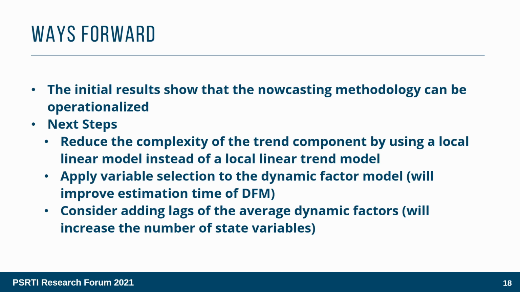We would try to reduce the complexity of the trend component, or the mean specification, by using a local linear model instead of a local linear trend model. We would also apply variable selection to the dynamic factor model, which will improve the estimation of the dynamic factors. We are also considering adding lags of the average dynamic factors, as the macroeconomic movement may have delayed effects on the welfare of the households.